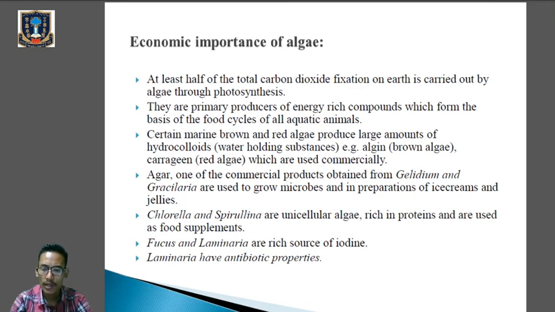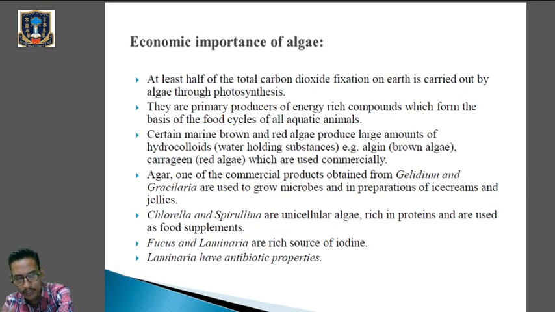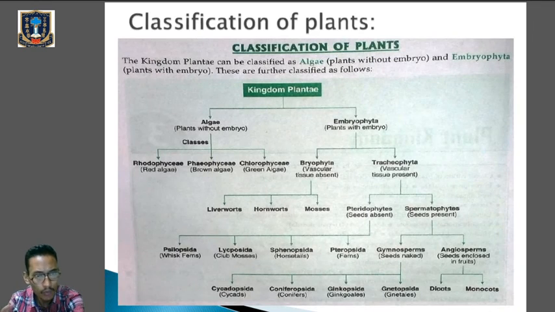Okay, next one, Fucus and Laminaria. They are a rich source of iodine, and Laminaria also has antibiotic properties. So this is just the economic importance of algae. From the next class, we'll go through the different classes of algae. Clear? So just briefly, we'll go to the classification of the plant kingdom one more time.